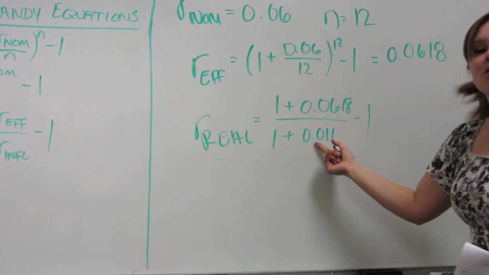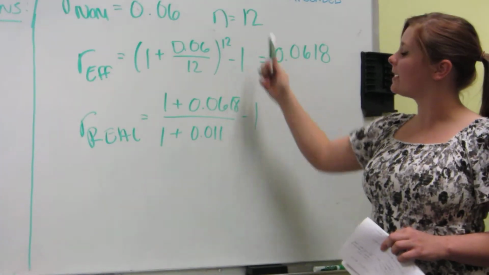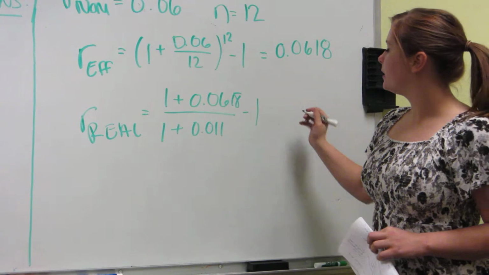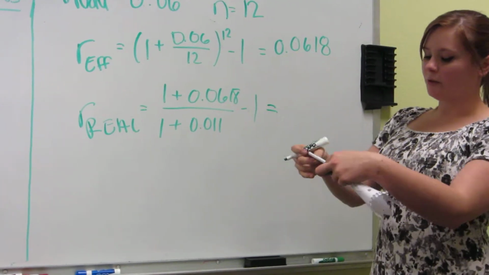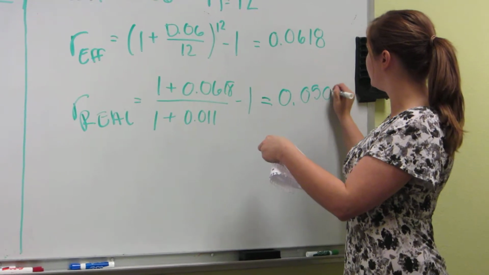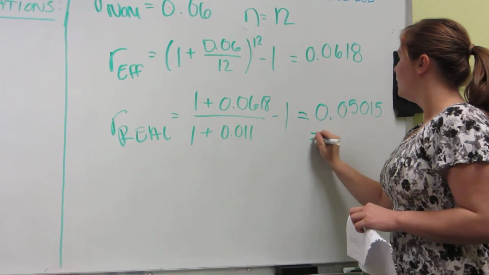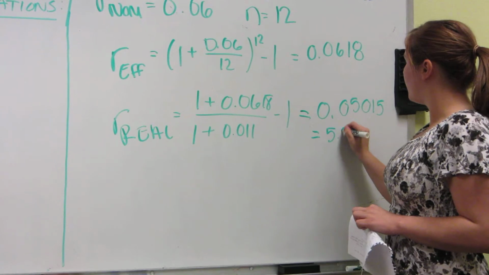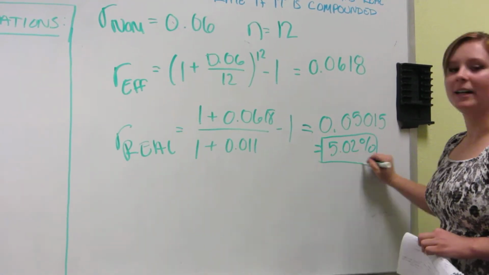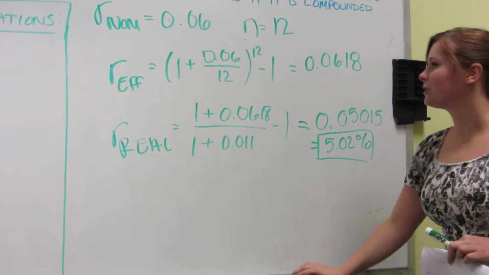And again, your inflation rate is given to you as 1.1%, so it's 0.011 down here. And then after you calculate that, you'll find that it equals 0.05015, which is equal to 5.02%. So that's your final answer for the first part of the question.